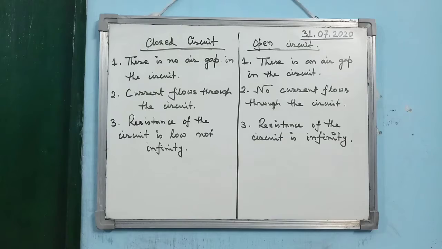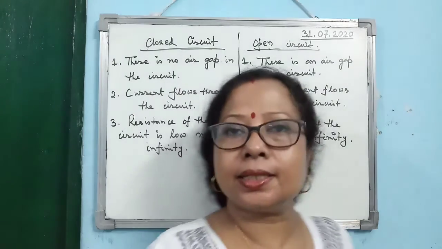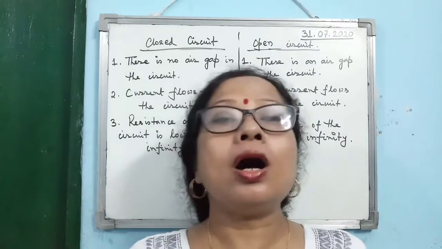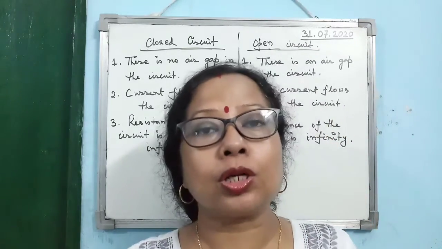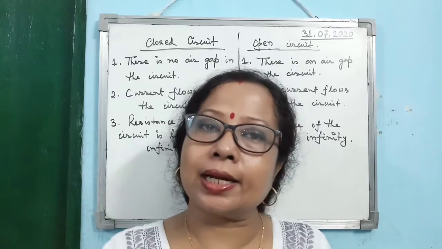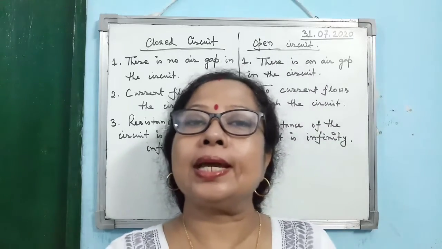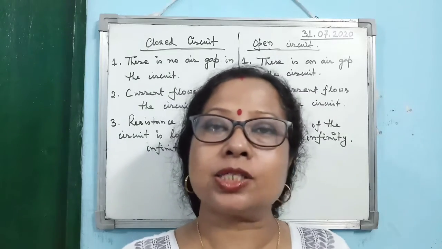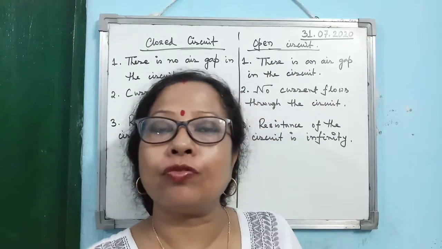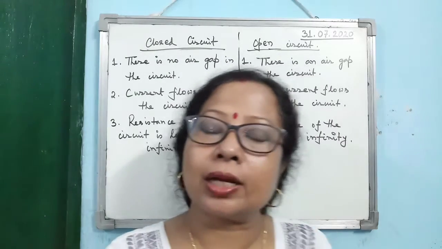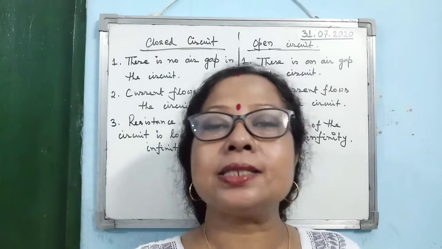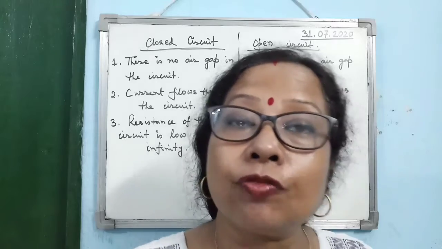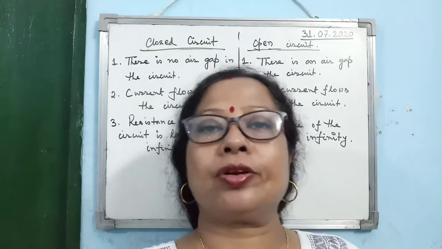Next is the electrical circuit. We may consider that the circuit is closed or complete, or, as the term itself suggests, the circuit is open, meaning not closed. We can say the circuit is closed when there is no air gap, when the key is closed. You know, a key or switch is an on or off device, isn't it? So if the switch or key is closed, then what happens? There is no air gap. Remember, air is a bad conductor of electricity. Air is an insulator of electricity.